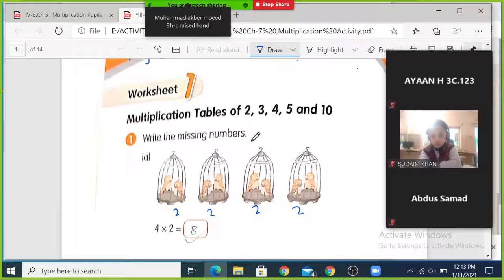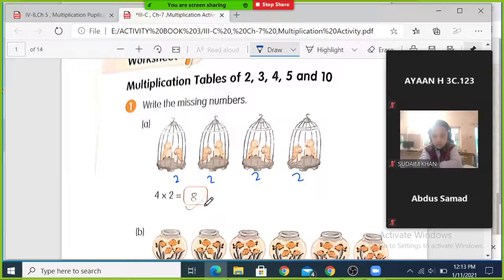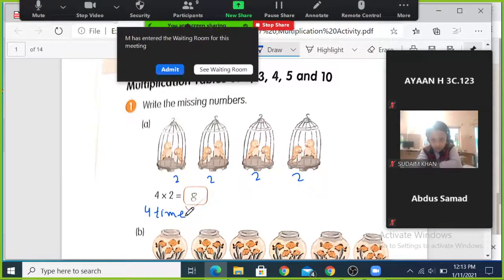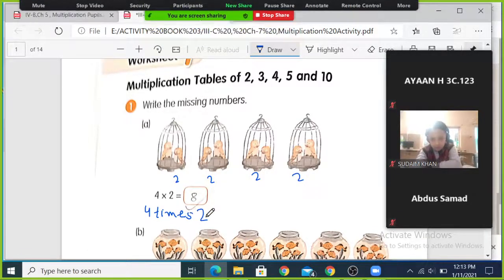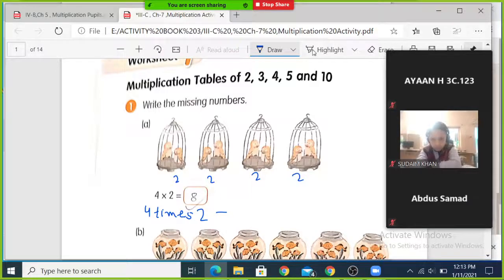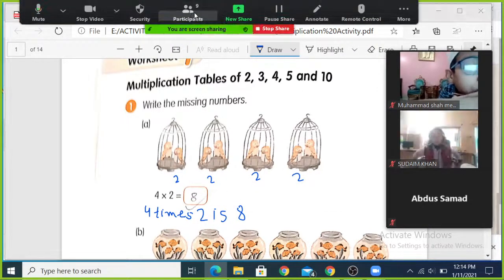Okay, the answer is already written in this book, where I have captured the images, pictures, and answers are written. So 4 times 2, we can read it like this: 4 times 2 is 8. Haris Kashif, please read it. 4 times 2 is 8. So its answer is 8. 4 multiplied by 2 is equal to 8.